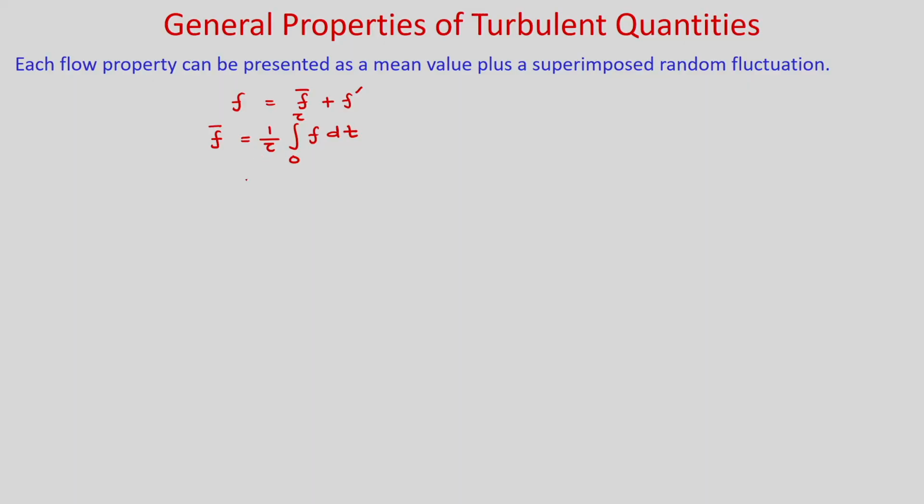So, if you put f as f bar plus f prime, what will you get? Now f bar we can write as 1 by tau integral 0 to tau, substituting f with f bar plus f prime. f bar is your average quantity, so you can bring it outside the integral: f bar times 1 by tau integral 0 to tau dt.